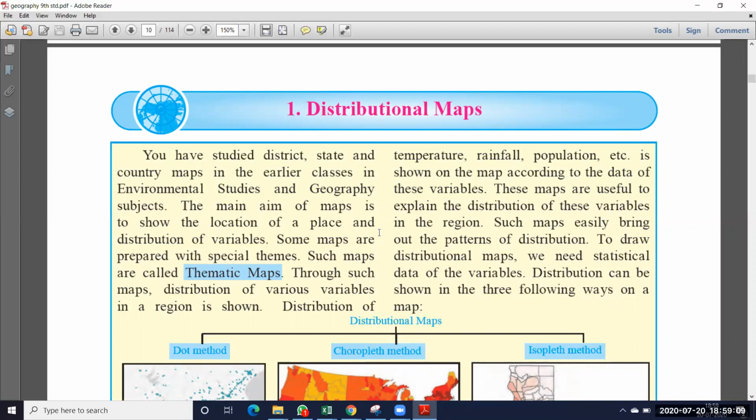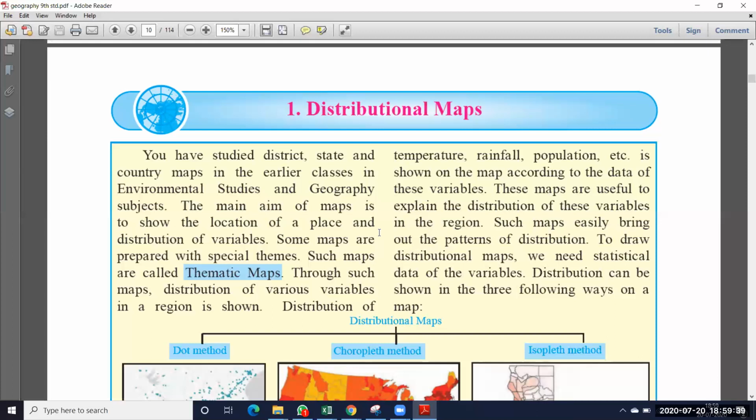Some other maps also exist. Suppose you want to calculate the population in a particular state or country, how much rainfall there is in that particular state, or what the temperature is in that particular district. For that we use some special maps. In this chapter we are going to discuss that type of special maps.